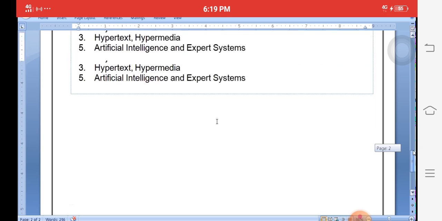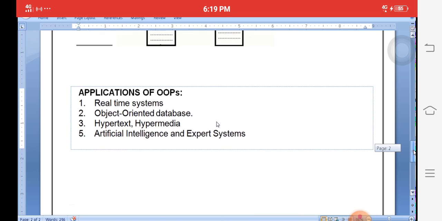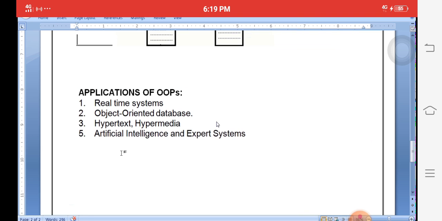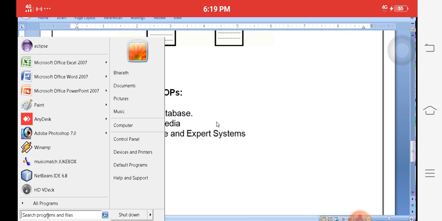These are the concepts we explained in object-oriented programming technology. Definitely you will get 10 marks in the public examination. I will explain simply.